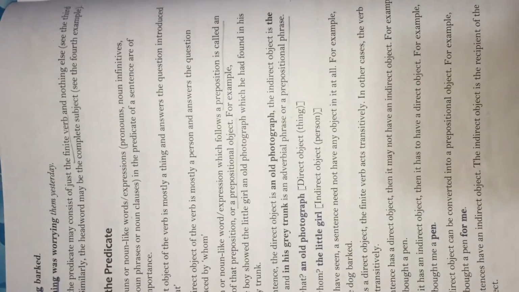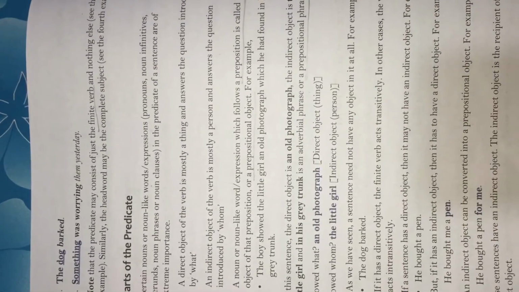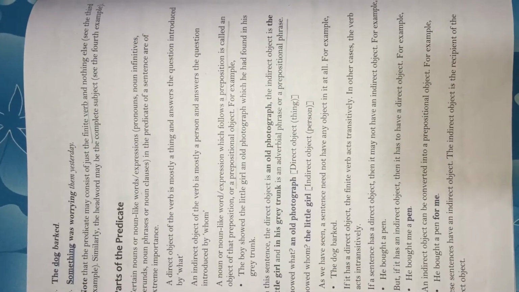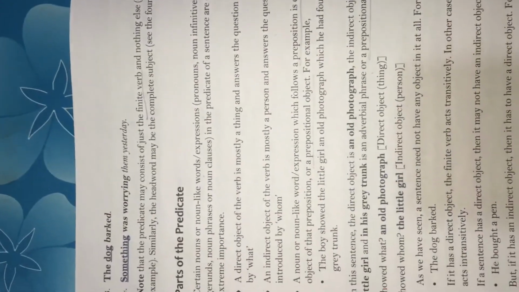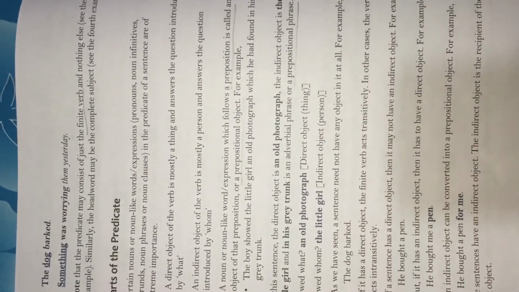A noun or noun-like word expression which follows a preposition is called an object of a preposition or a prepositional object. For example, the boy showed the little girl an old photograph which he had found in his grey trunk.